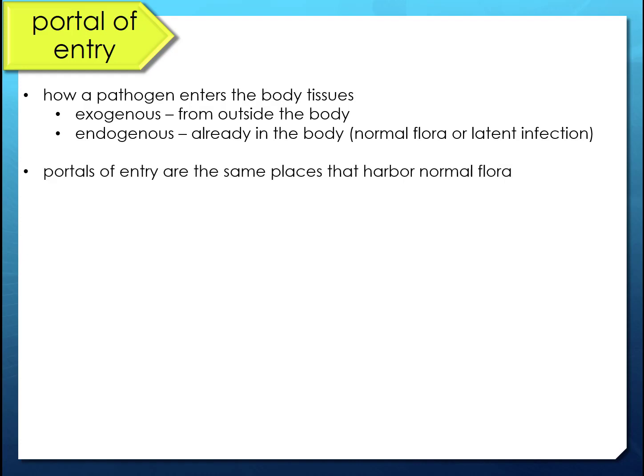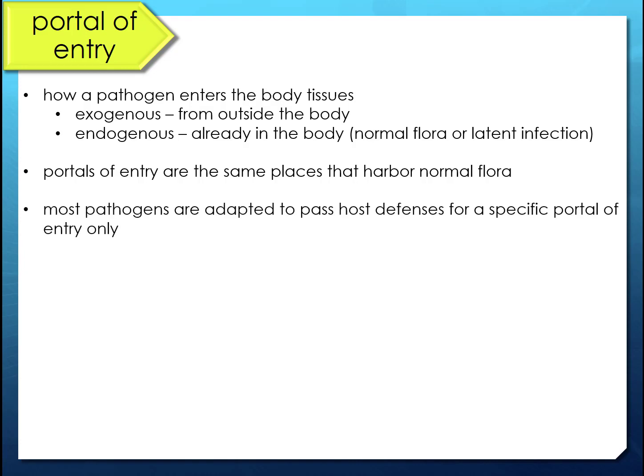Now, the portal of entry is going to be the same places that have resident flora, right? So it's going to be places like your mouth, your intestines, your skin, right? Because they have to make their way into sterile tissue from that portal.